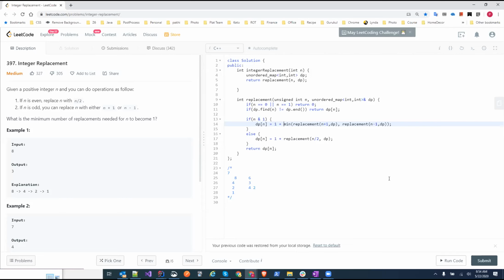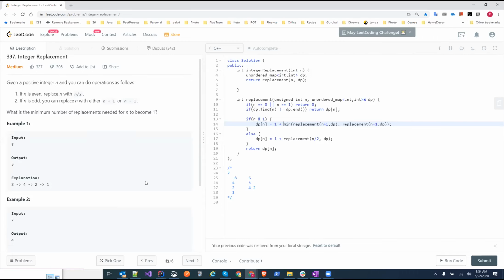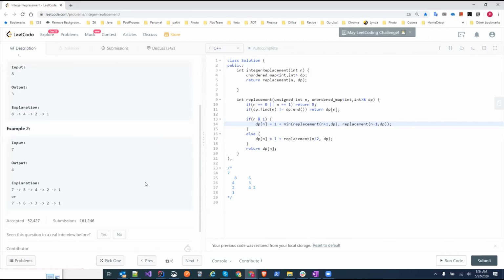Isn't it the same number of steps, right? No. See, when you are at 3, you'll either take plus 1, to 4, or minus 1, to 2, right? Yeah. Now from 4 in this example, it looks the same.